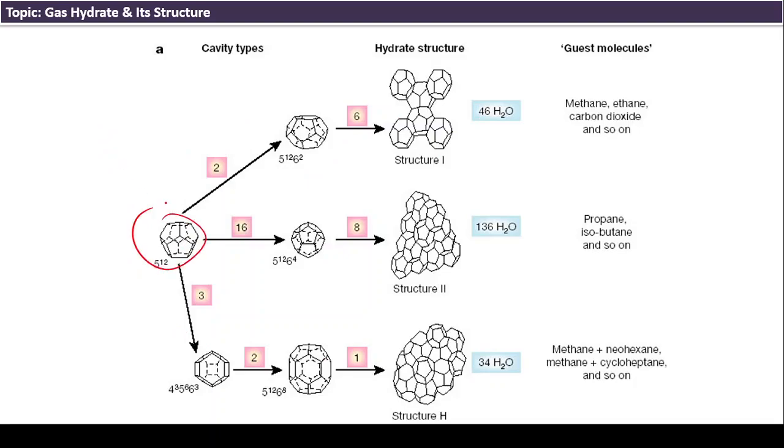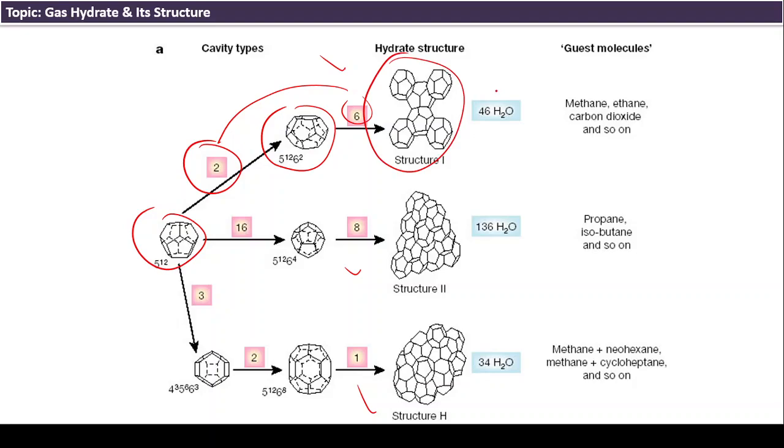So 5^12 is available in all these three structures, type 1, type 2 and type H. There are 2 cages of 5^12 in one and 6 cages of the other, and these two values make one unit cell of structure 1, in which 46 water molecules are there. In type 2, 136 molecules are there.